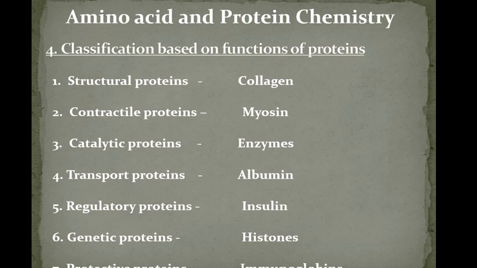Then another class under the classification based on the functions of proteins is protective proteins. Some of the proteins give protection to the body. Such kinds of proteins are called protective proteins. For example, immunoglobulins. Immunoglobulins are called protective proteins because they give protection to the body from the antigen or foreign